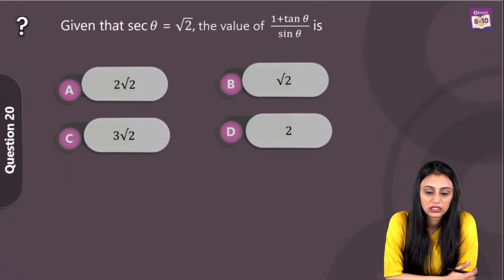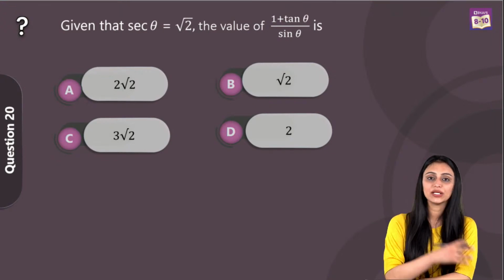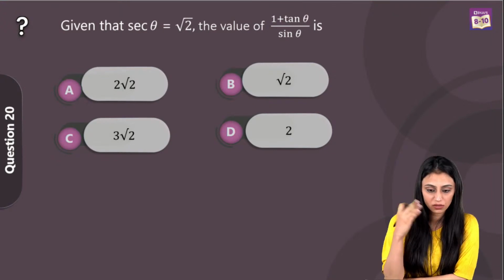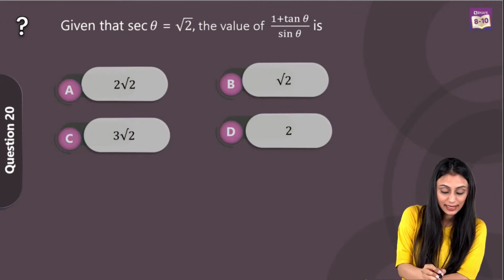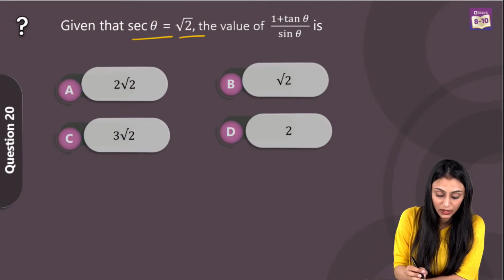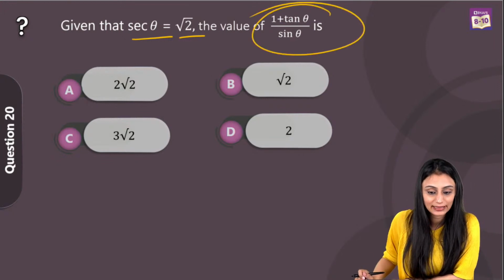Siddharth Shukla, these are equidistant. Yes, indeed, they are equidistant. Reason being, they are the radii of the same circle, so they will be equal in length. In question 20, we are given that sec theta is root 2. You have to find out the value of 1 plus tan theta by sin theta.